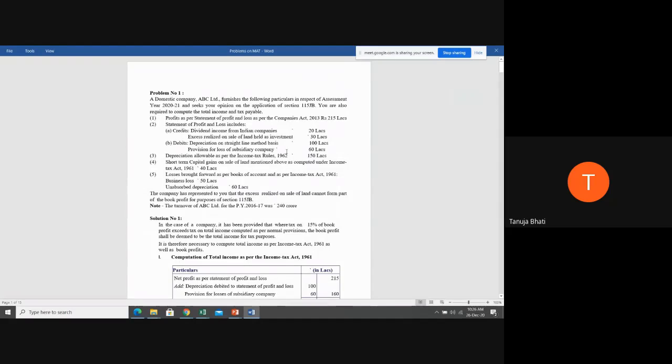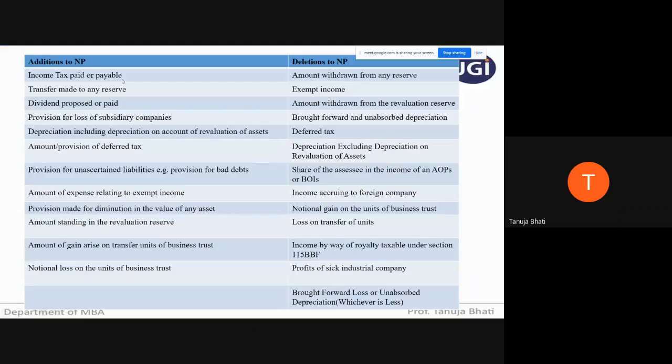How to calculate total income as per the normal provisions of IT, you all are very well versed with it. But book profit, it will take some time. But the items that keep on repeating, I'm just again revising it. Remember, income tax paid or payable, add to the net profit. Depreciation, if it is having depreciation on revaluation of assets, you include that and add to the net profit. But when you're deleting depreciation, you have to exclude the depreciation on revaluation of asset and delete it. That is minus it.